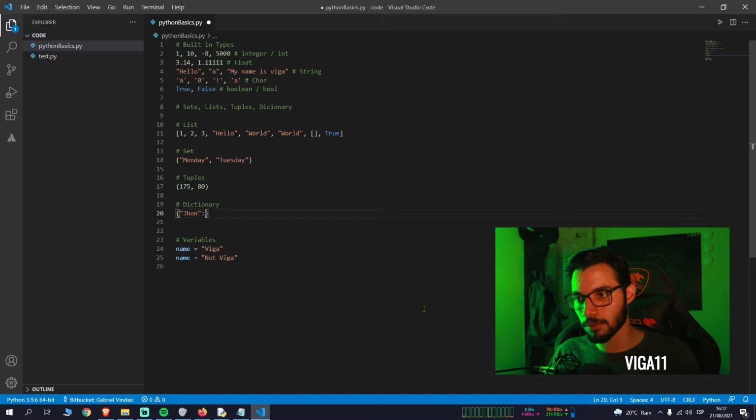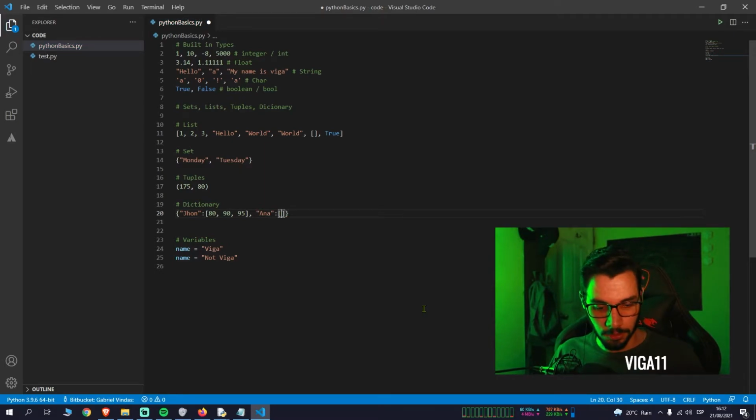Then you use two points, the colon. How is this called? And then just have the other value, right? So let's say John got an 80, and then he got a 90, and then he got a 95, right? So this would be a dictionary with just one value. And then if you want to go ahead and see, let's say Anna, right? So she has the key, which will be the name, and then whatever value you want, right?